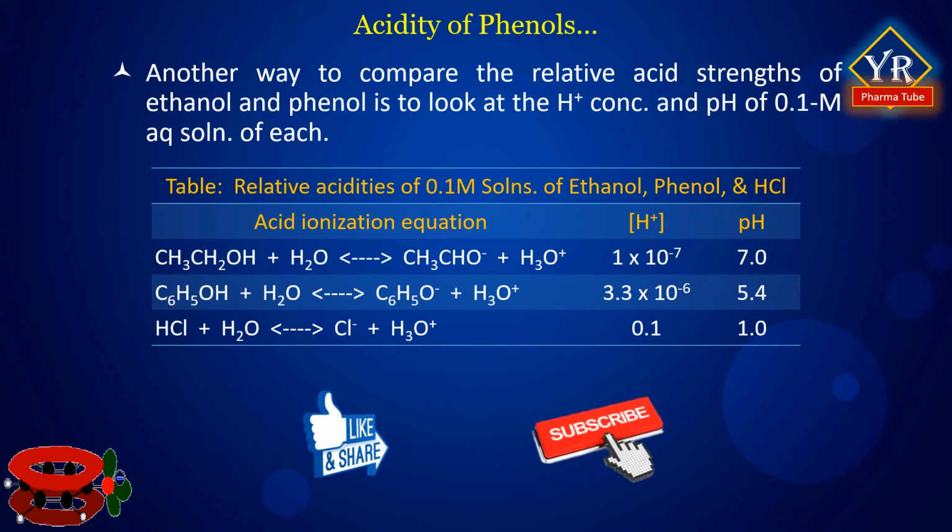See the table given. For comparison, the hydrogen ion concentration and pH of 0.1 molar hydrochloric acid are also included. In aqueous solution, alcohols are neutral substances and the hydrogen ion concentration of 0.1 molar ethanol is the same as that of pure water. A 0.1 molar solution of phenol is slightly acidic and has a pH of 5.4. By contrast, 0.1 molar hydrochloric acid, which is a strong acid, completely ionized in aqueous solution, has a pH of